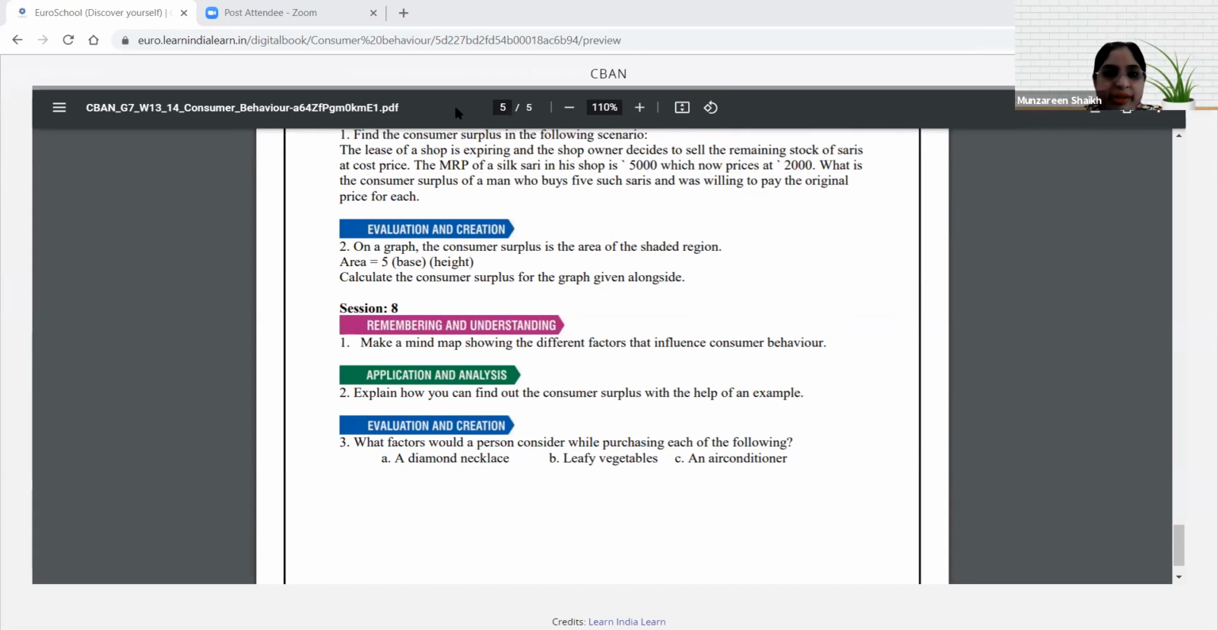Very good. Yashika, what answer do you have? Ma'am, if the prices are higher and it's perishable and not good, meaning the product I'm purchasing is not fresh, then I will not buy it. Okay, so those are the necessary factors. Yes. Okay, good.